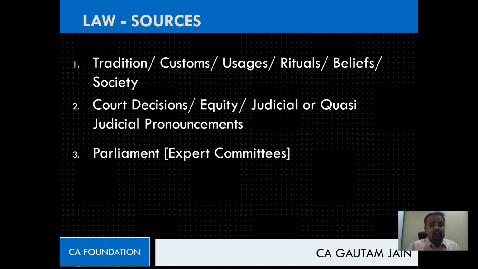Then talking about the sources of law, if you can recall, we said broadly there are three sources for any law. Number one is tradition, customs, or maybe you can say usages, rituals, or the routine, day-to-day life of ours, the society. Then second one we said is the case laws, that is the court decisions. When we say decisions, we are not just talking about court. As you know, we're talking about even quasi-judicial bodies. I hope you remember what is a quasi-judicial body.